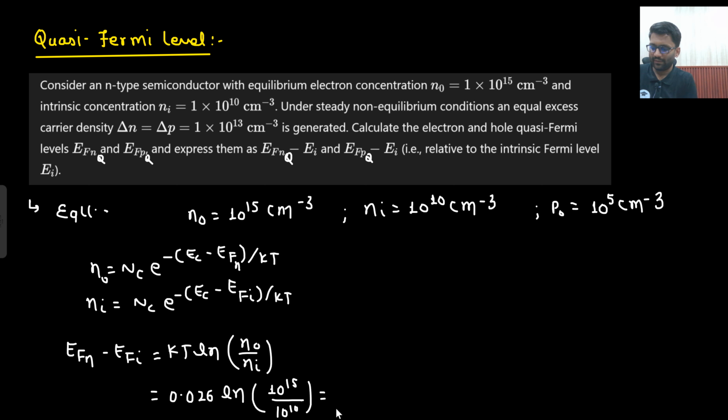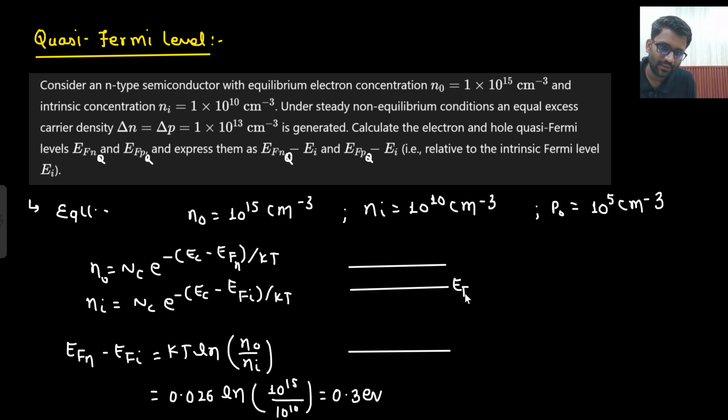So 10 to the power 5, so 0.3 electron volt below. So what do you see here? This is your conduction band. Forget about the valence band. Okay, let's make the valence band as well. And this will be my Fermi energy level. This is the conduction band and this is the valence band.